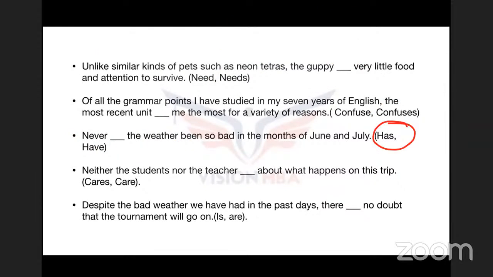So "has" is the answer here. "Confuses" is the answer in the second one. "Needs" is the answer of the first one. Neither the students nor the teacher.